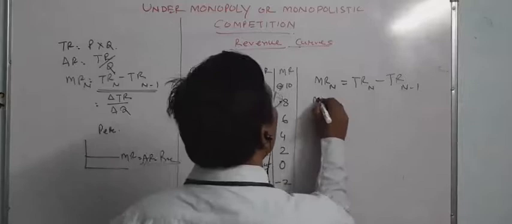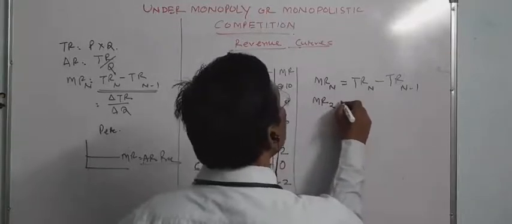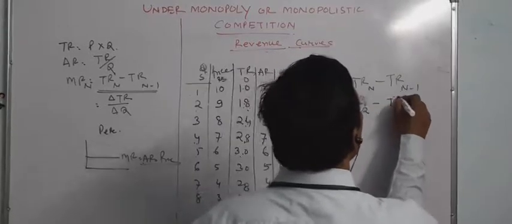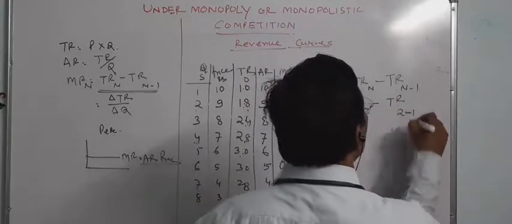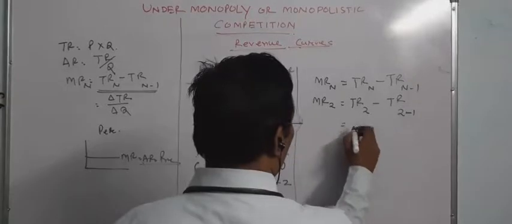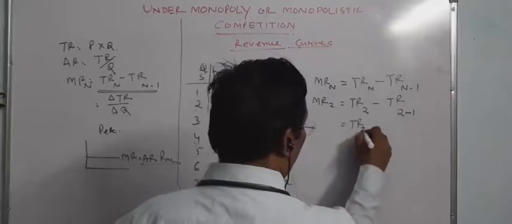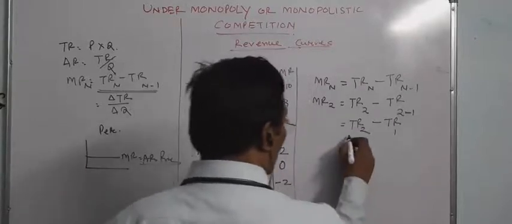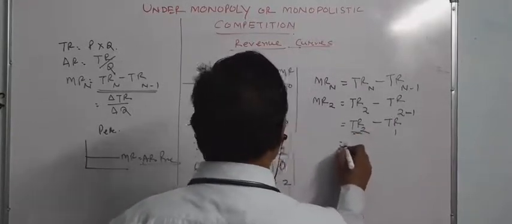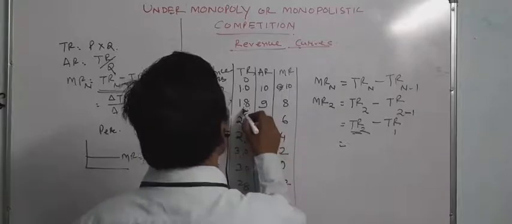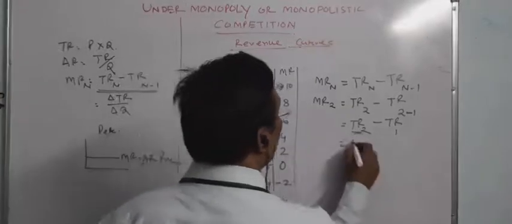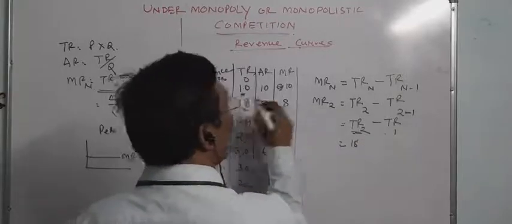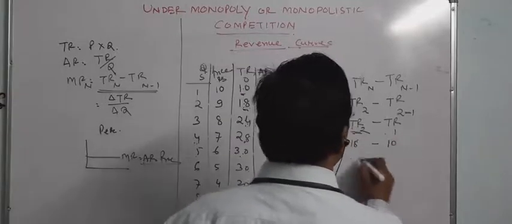It means marginal revenue of the second unit equals total revenue of the second unit minus total revenue of the second minus 1, the first unit. So how much is the total revenue of the second unit? Total revenue of the second unit is 18, and the total revenue of the first unit is 10. That is 18 minus 10 equals 8.